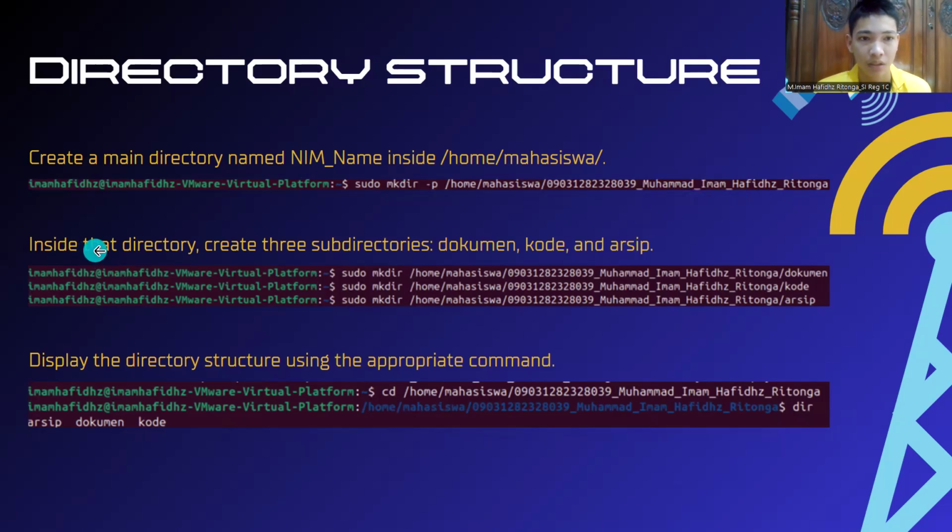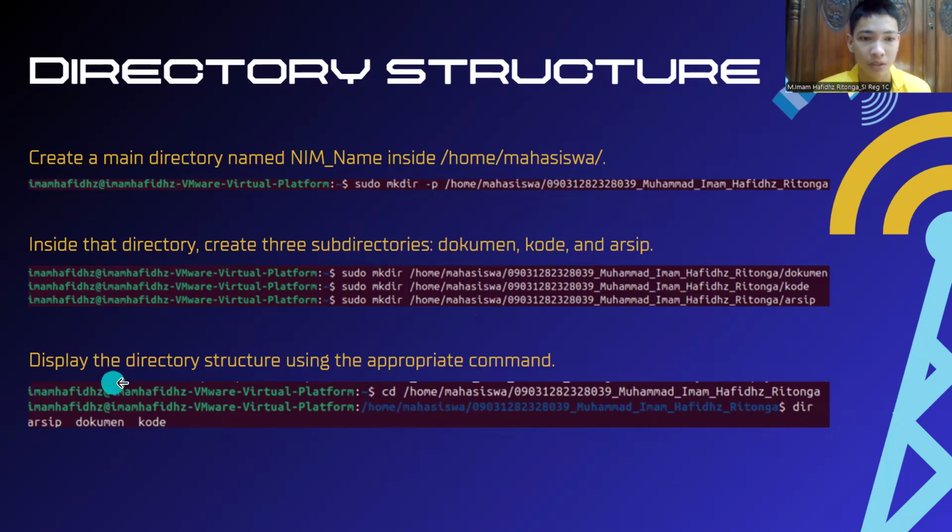And then inside that directory, create three subdirectories named dokumen, kode, and arsip. Here's the code. I use sudo mkdir to make the subdirectories dokumen, kode, and arsip. Here's the path of the directories that I've made.